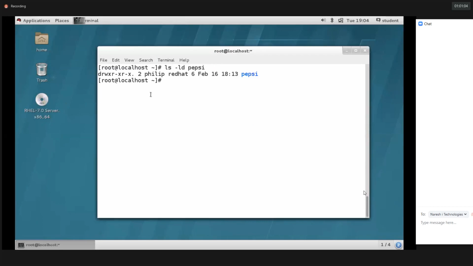I changed the group ownership. See here, guys, the group doesn't have the full permission. The group has r-x permission. Now if I need to create files and directories with U1 and U2, what should I do? I need to provide the write permission for the group. So how to provide it? chmod g+w Pepsi.